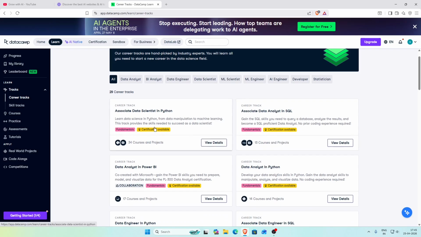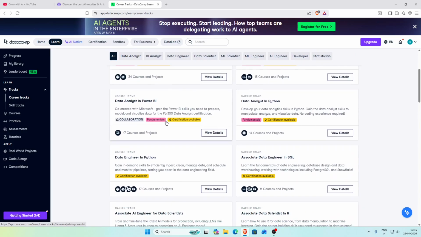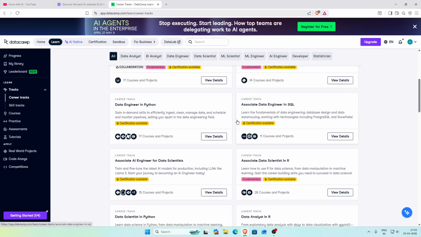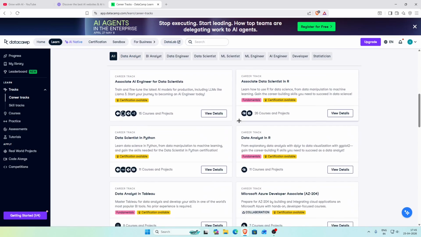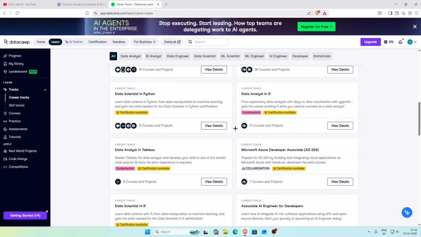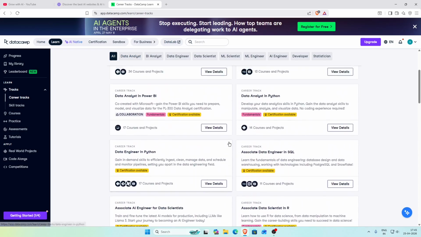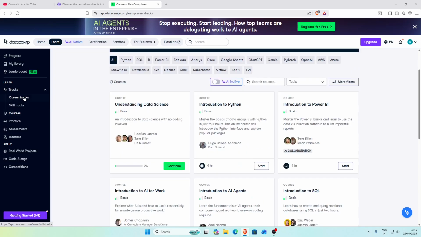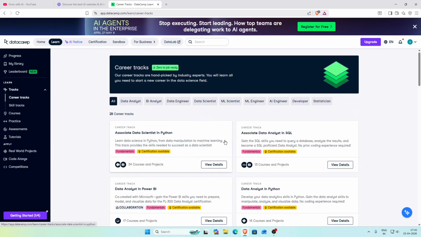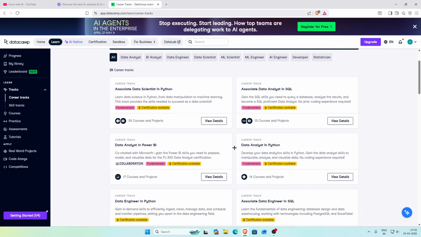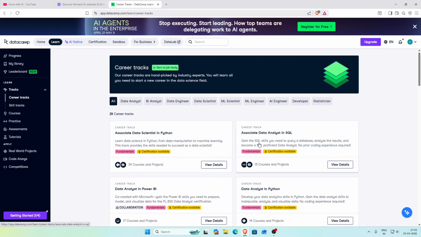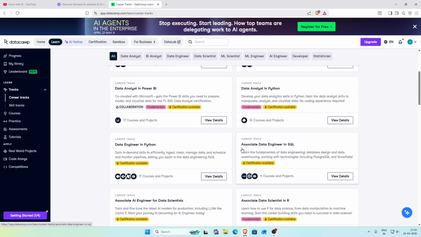If you want to be a data scientist, you can do this one, or the data visualization career track, you can go on this one. It's on you. So this is also one more thing I wanted to show you on DataCamp. You can do career tracks. What I'd prefer is don't do single courses from here. Go for career tracks as this is the best thing for yourself. You get cumulative courses for what you want to be. Once you do these courses on these career tracks, you are on the road to be a data analyst or a data scientist as per the career track you choose. So that's how it works.